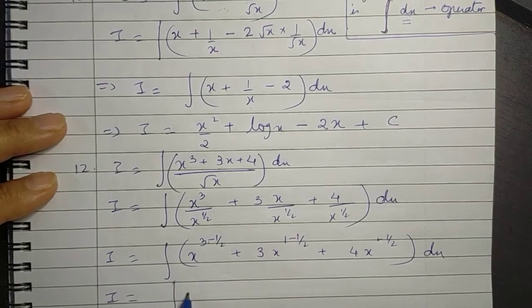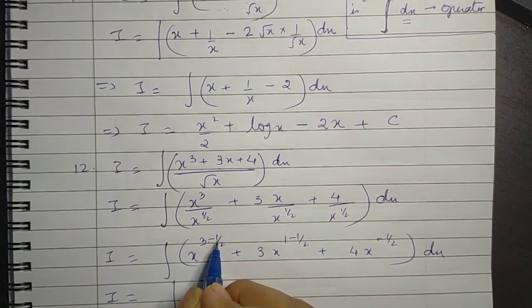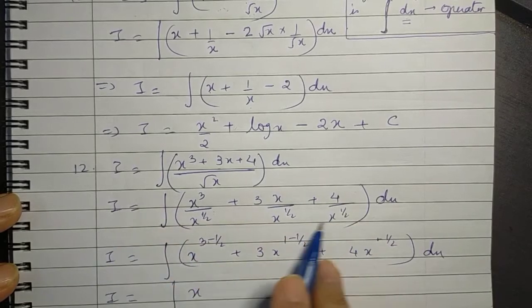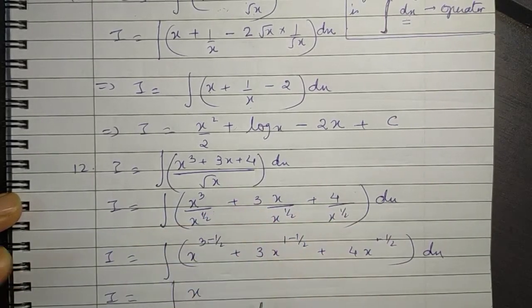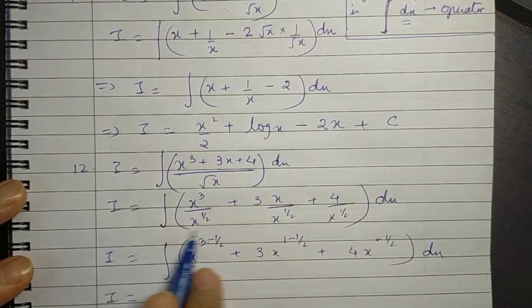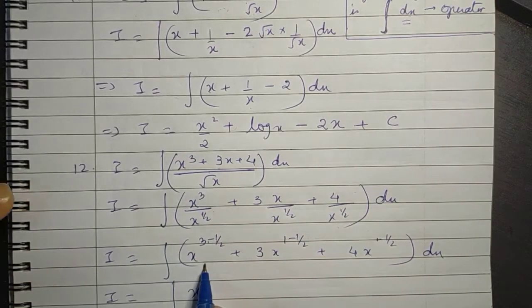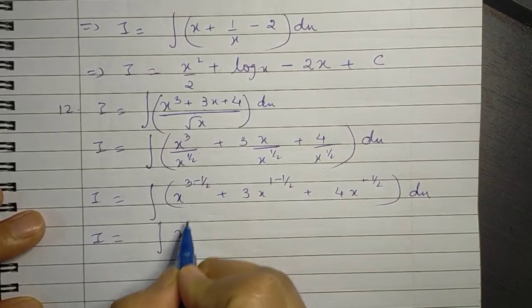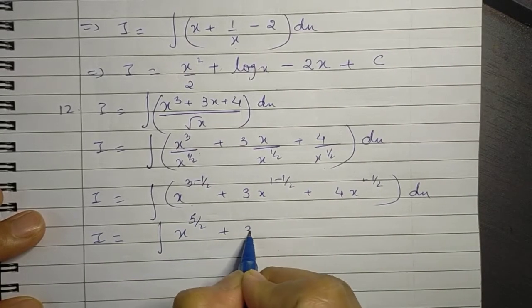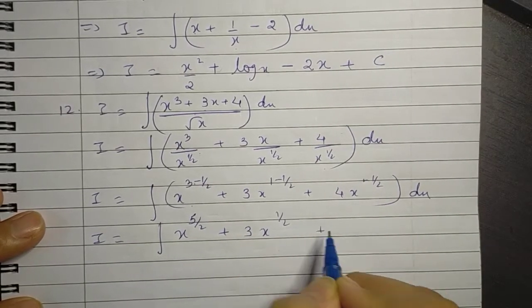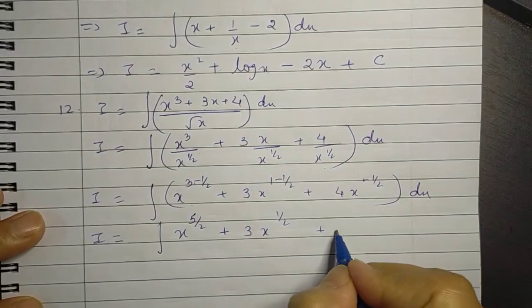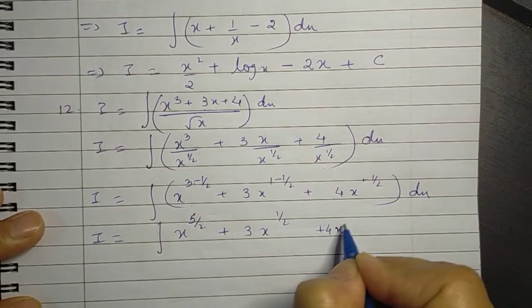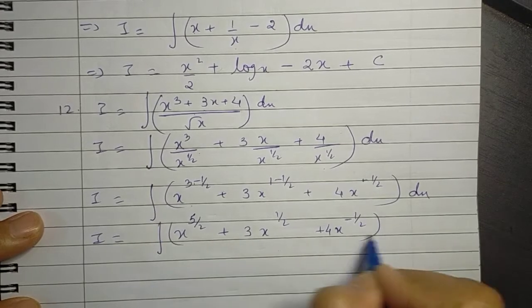Later on, once you get comfortable doing this kind of question, you can skip this step and directly write the next step. Now what do we get? This becomes 6 minus 1, 5, so 5 upon 2, 3x raised to power half, plus 4 times x raised to power minus half, whole into dx.